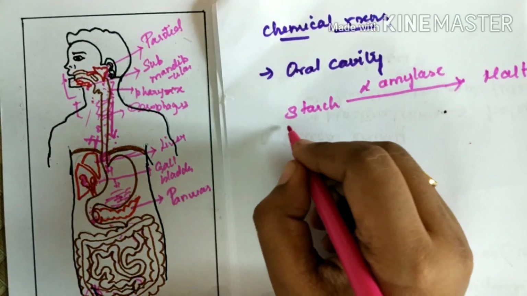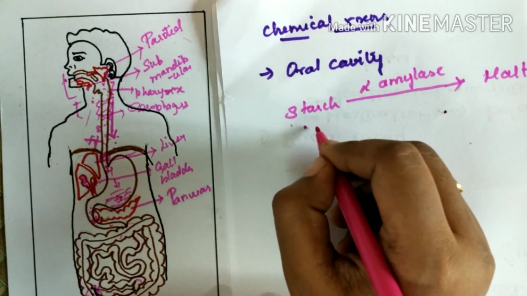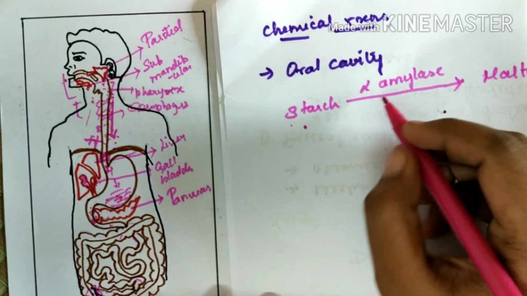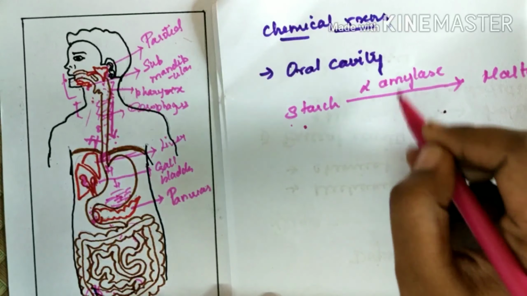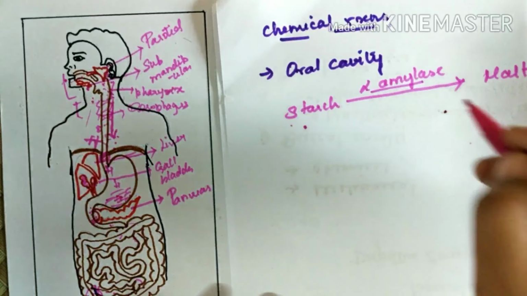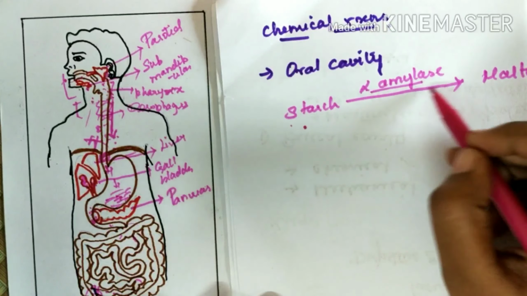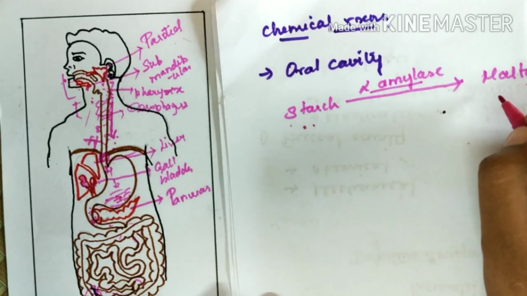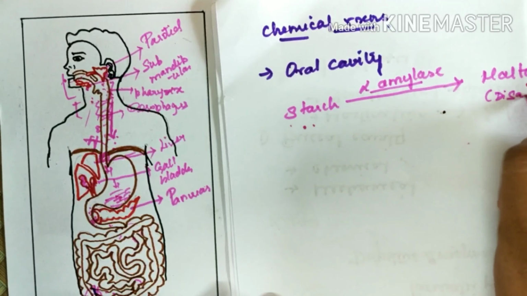Okay, starch is a polysaccharide. In polysaccharides, the alpha glycosidic bond is broken down by the enzyme alpha amylase. So this alpha amylase breaks the starch into maltose. Maltose is a disaccharide.